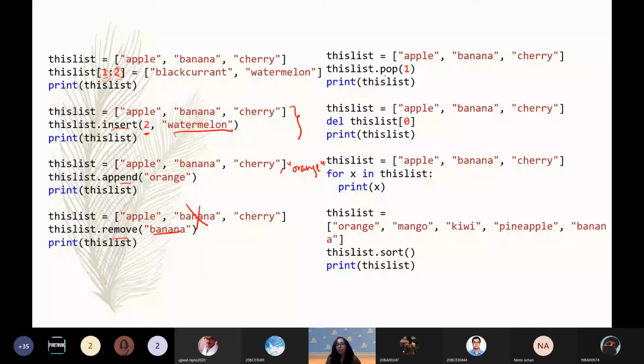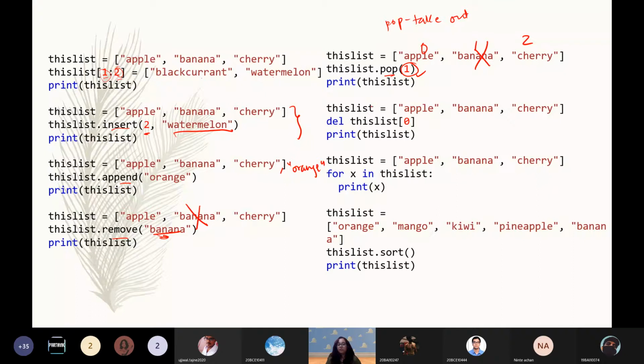Now pop and push are familiar concepts if you know stacks. We usually pop an element or push an element. Pop usually means to take out. To take out is kind of like remove, same thing. But over here we supply the index, we don't supply the value. Like over here we supplied banana, but we are not doing that. We're supplying the value 1 over here. So since this starts with 0, 1, 2, banana will be removed.